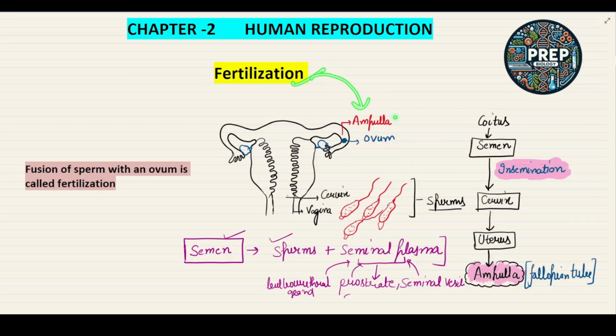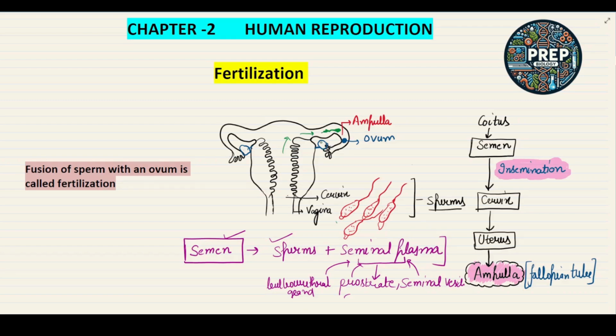Your answer will be the ampulla region or ampullary region. So now these sperms enter into the ampullary region. If this is the sperm, it will enter into the ampulla region.